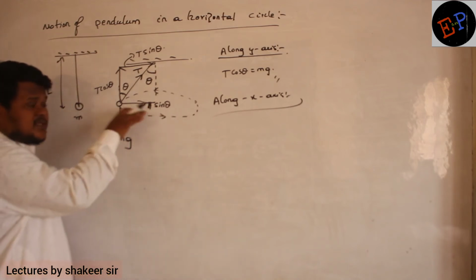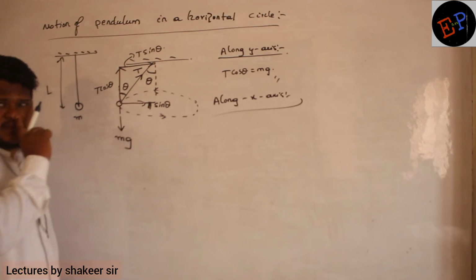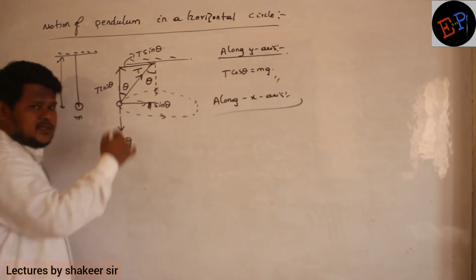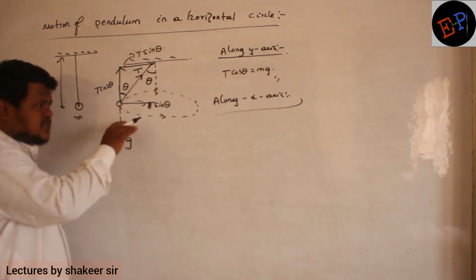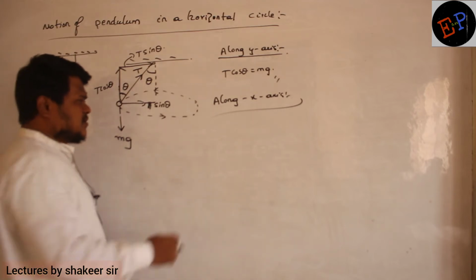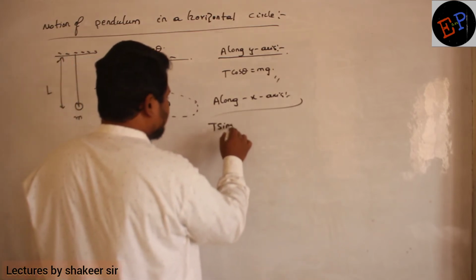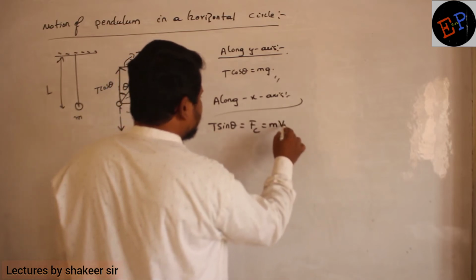See the direction of T sin theta. Is there any force to balance this T sin theta? No. And it is acting in which direction? Towards the center. So T sin theta becomes the centripetal force, and centripetal force is mv square divided by r.